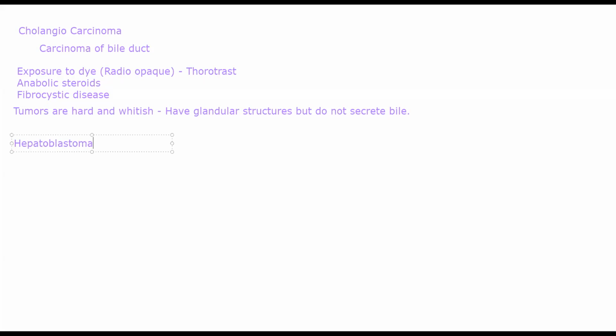This is a rare malignant tumor. Generally, it occurs in children who are less than 2 years of age. Generally, this arises from primitive hepatic parenchymal cells. So you will have two different types of components in that tumor itself. You'll understand in a bit why we are calling it a primitive.